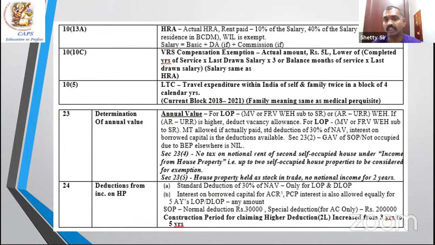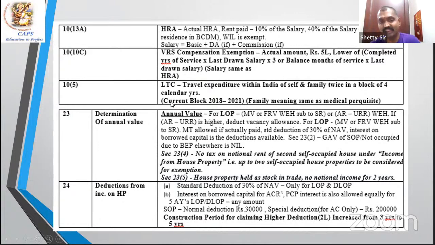Next, 10(14) gives a list of other allowances. Official allowance, city, hard, unspent amount is taxable, conveyance, travel, etc. Personal allowance, whatever is prescribed is exempted. VRS compensation 5 lakh is exempt. LTC twice in a block of 4 years is exempt. Those who are writing now, 2018 to 21 is your block. 1st January is a calendar year. 1st January 18 to 31st December 21 is the block you have to remember.